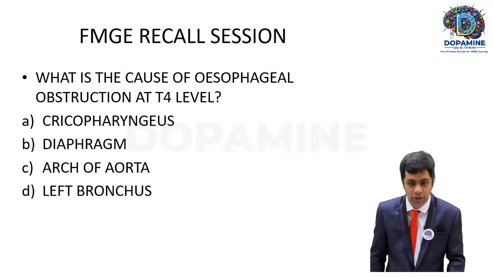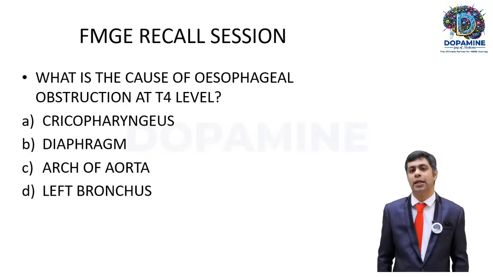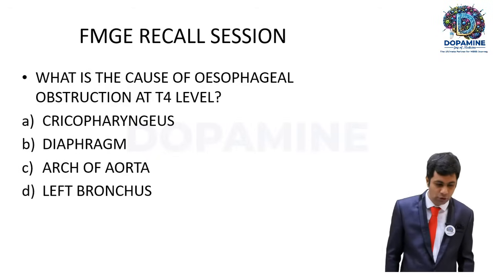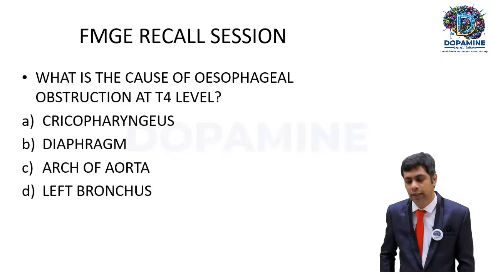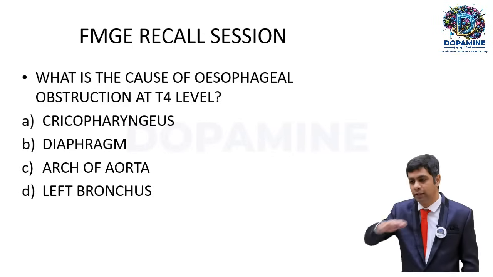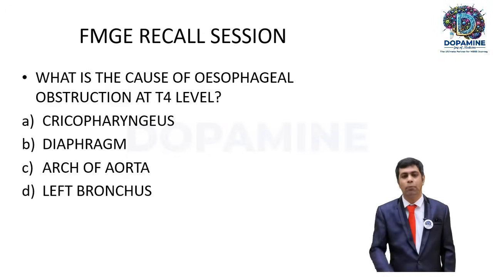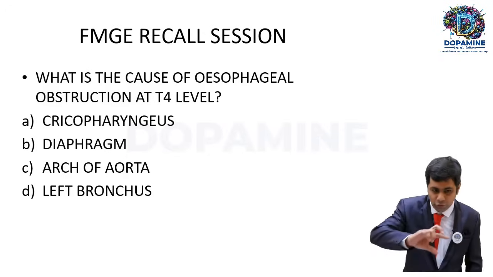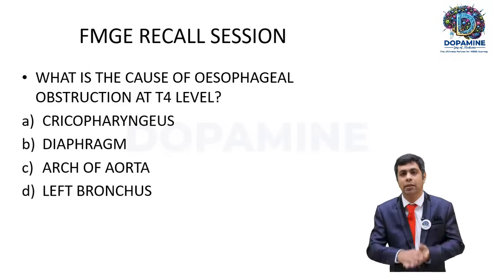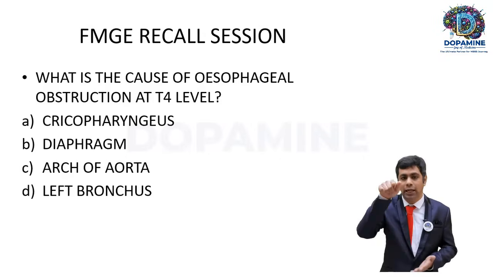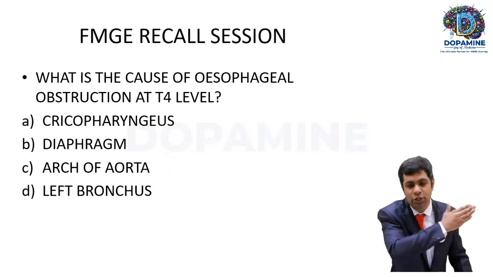Next, what is the cause of esophageal obstruction at the T4 level was a tricky question here. In your MBBS, one of the important short notes is to draw and label the structures present at the transverse section of T4. If you recall, the T4 level is a very important thing, because at T4 the arch of aorta begins and ends, at the sternal angle, as an important landmark there. Now coming to this scenario, what is the cause of esophageal obstruction at the T4 level?